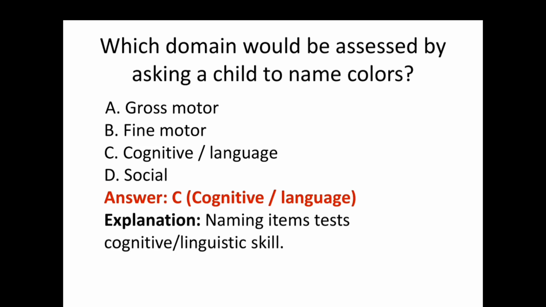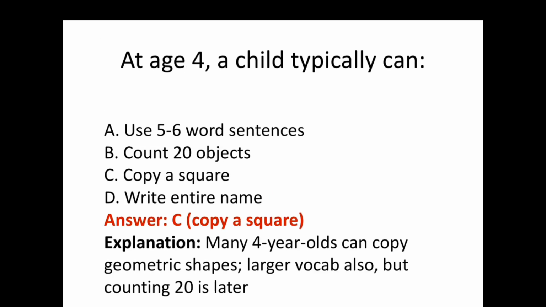The next question, which domain would be assessed by asking a child to name colors? And the answer is cognitive or language. So naming items tests cognitive or linguistic skill. The next question, at age 4, a child typically can copy a square. A 4-year-old can copy geometric shapes, has a larger vocabulary, and can also count up to 20.